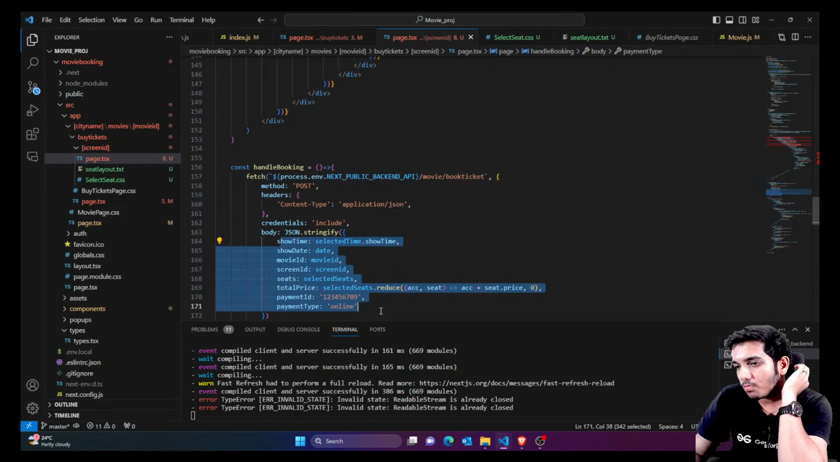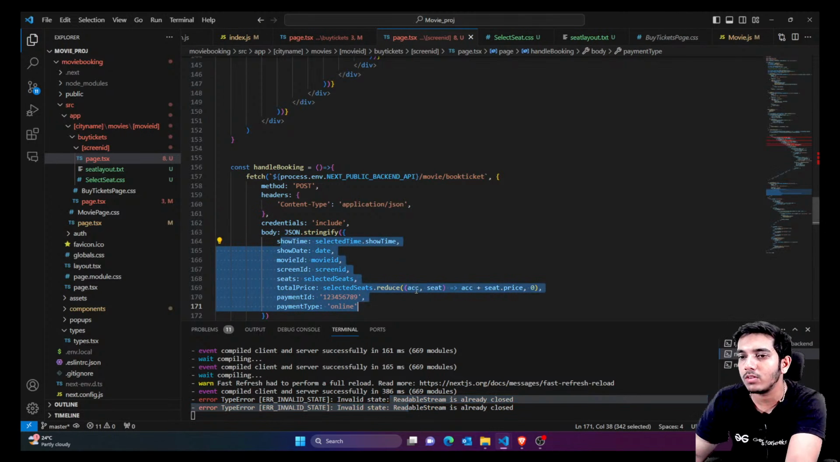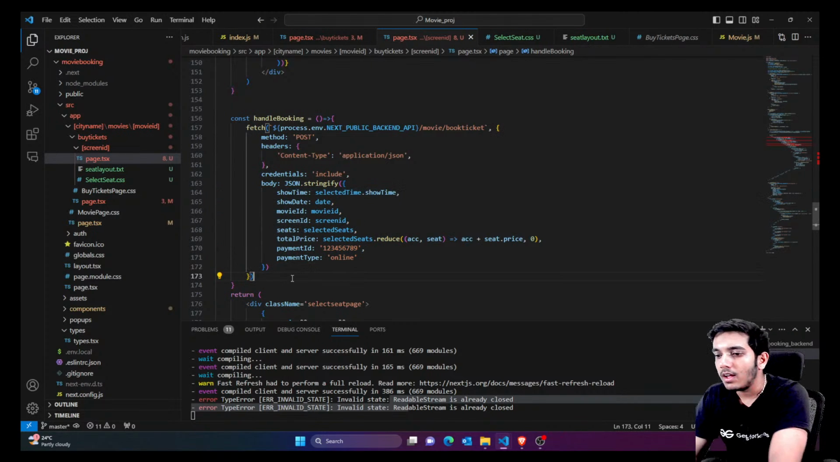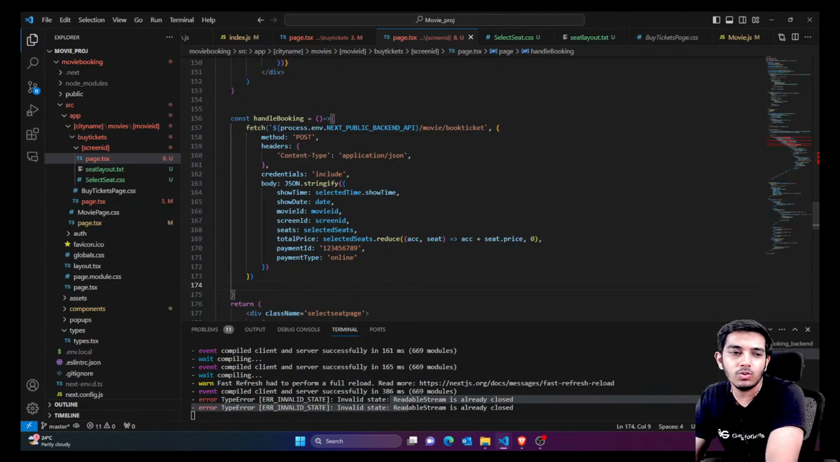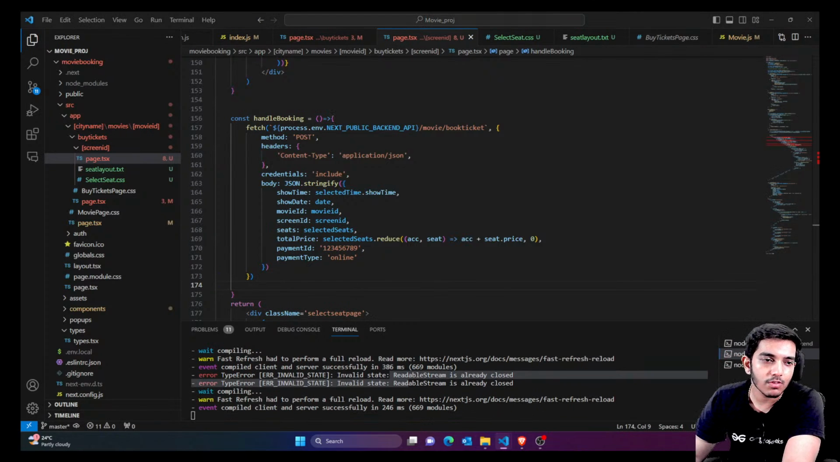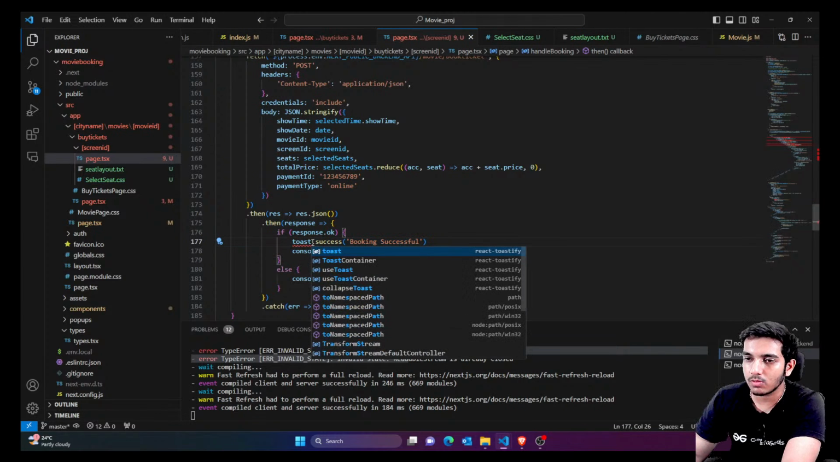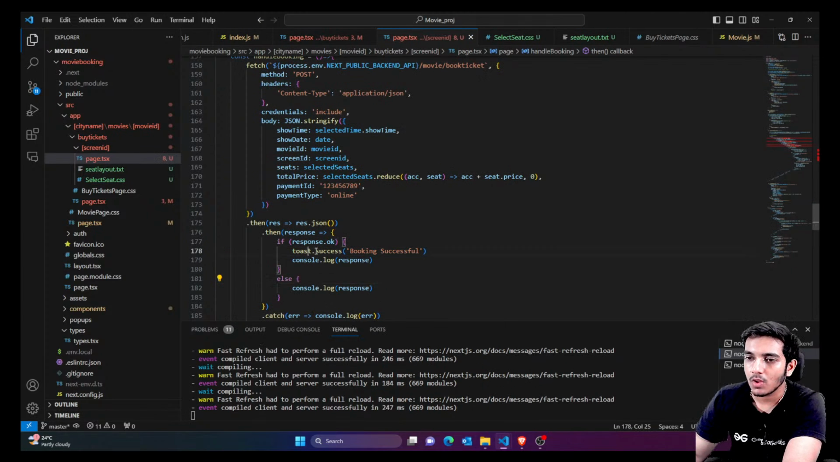Anyways, you can just ignore Next.js for now. So you can see I'm just passing everything into this API, whatever is required. And at the end, you're going to check the response. If the response is successful, response okay is true, then you're just going to show a toast message that booking is successful. Just import toast from react toastify. That's it.